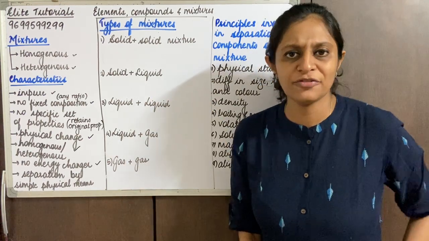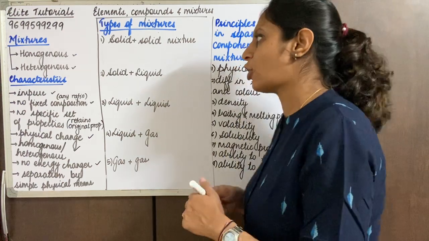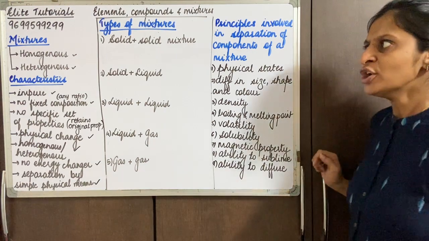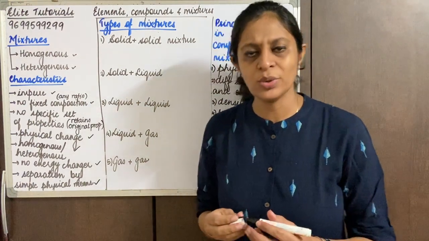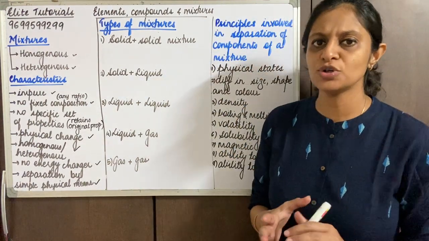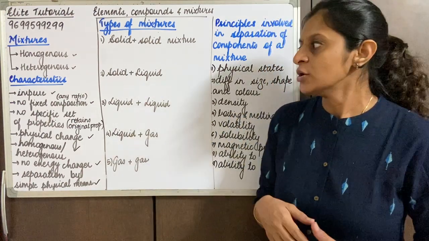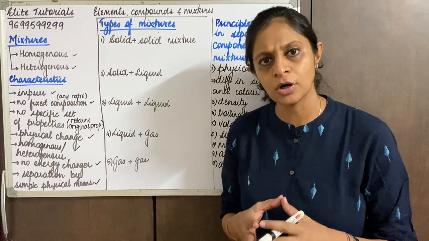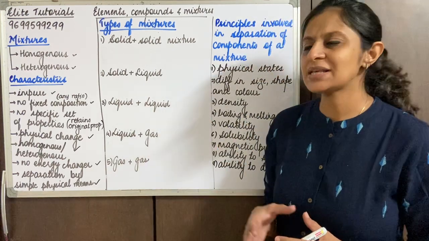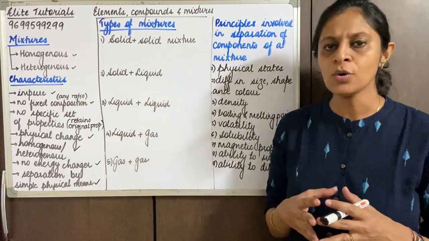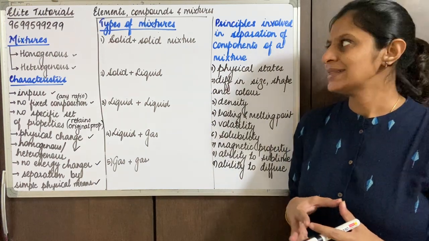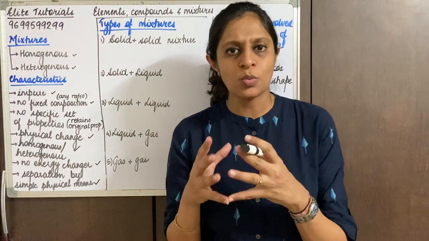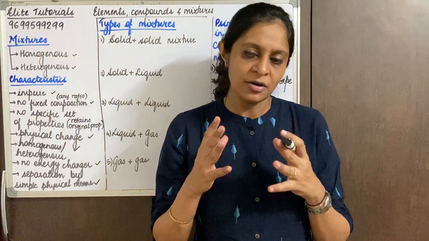So I'm sure all of you have understood the properties or characteristics of mixtures, right? So with that we have done mixtures. We did the two types of mixtures, homogeneous and heterogeneous mixtures, which differ in the distribution of the constituents, right? And we studied the characteristics. Now we come down to the next category, that is types of mixtures. Now, what are types of mixtures? Why do we have types of mixtures?